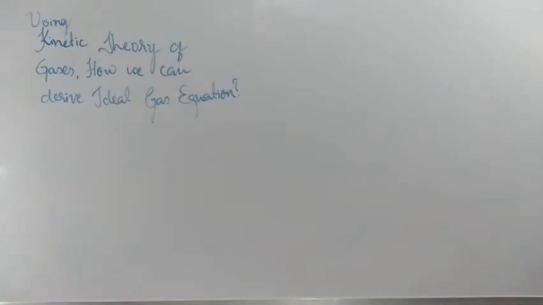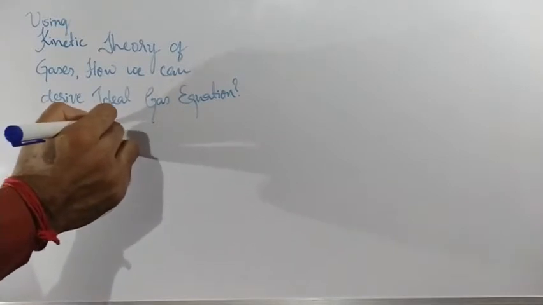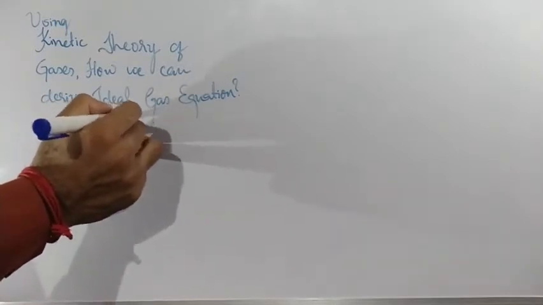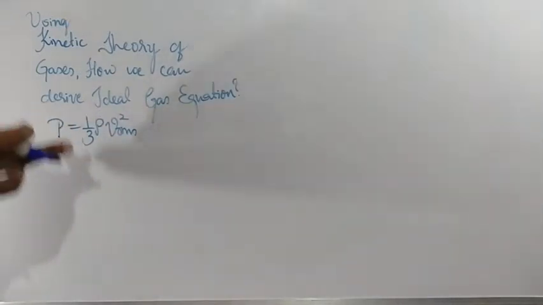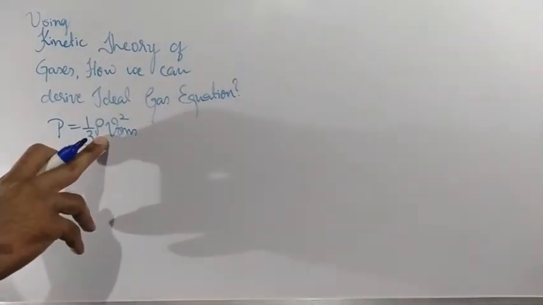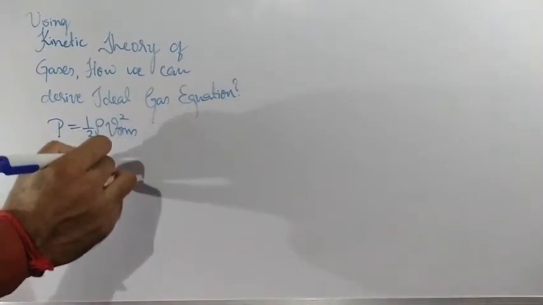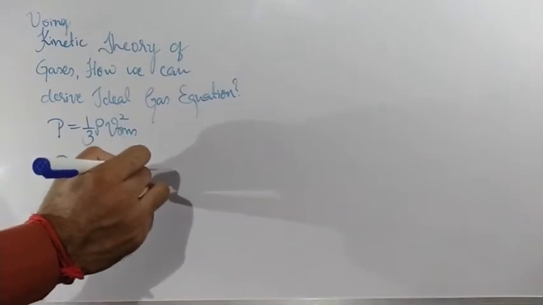Clear? Using the kinetic theory of gases, how can we derive the ideal gas equation? Listen, how we can derive the ideal gas equation now. We know that the pressure term is P is equal to 1 by 3 rho Vrms square. Now change this density term and write it as mass by volume. So you are going to get P is equal to 1 by 3 m by V Vrms square.